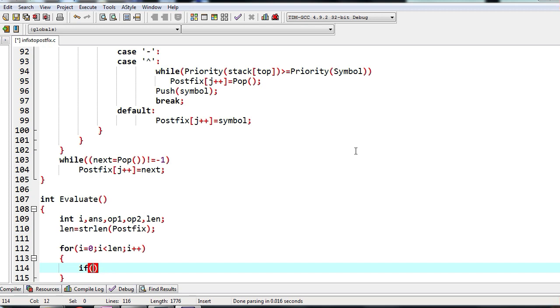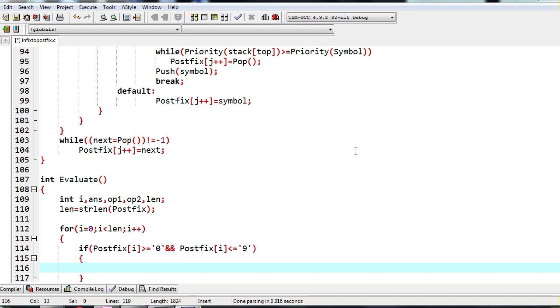So I will first check if postfix[i] is greater than or equal to 0 and postfix[i] is less than or equal to 9. It means if it is any of the numbers, we just push it to the stack.